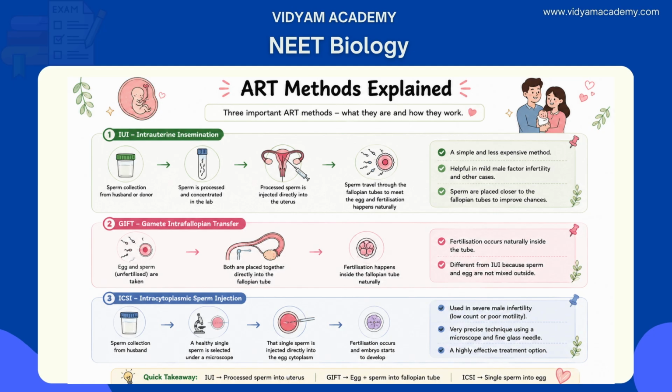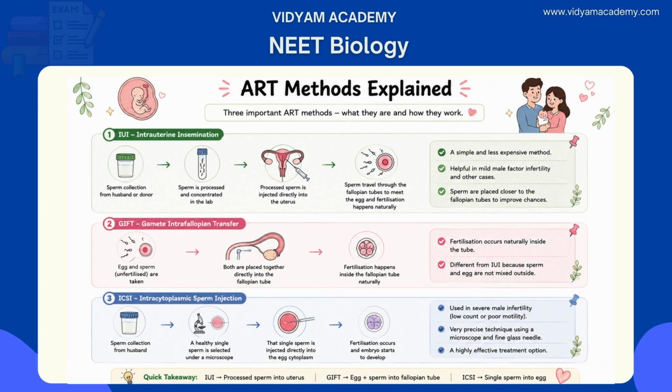Statement 2 is incorrect here. Why is statement 2 incorrect? Let's see. This description is of zygote intrafallopian transfer, not GIFT. In GIFT, gametes, that is the unfertilized egg and sperm together, are placed directly into the fallopian tube, and fertilization occurs inside the tube naturally, not outside the body.